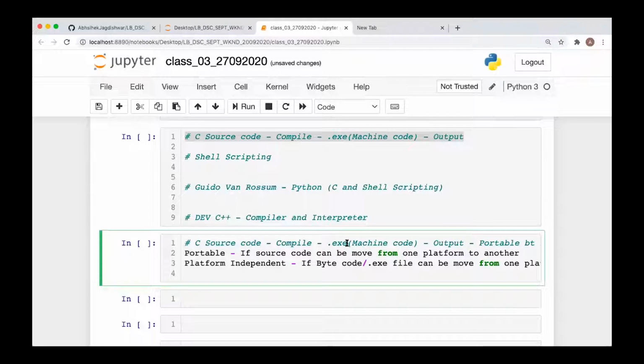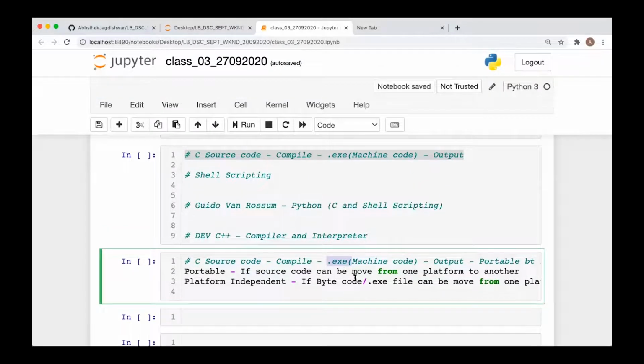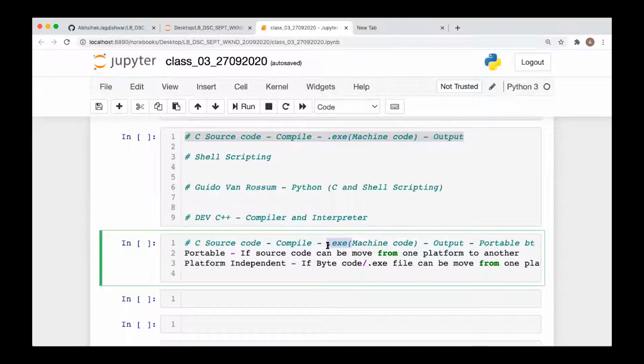Let's say you developed an .exe file on a Windows platform, and I have a Mac. Can I run that .exe file on the Mac? No. You have seen that when you download different software, for Windows you find one .exe file and for Mac a different one. Have you ever tried to download the Mac one on Windows, or the Windows one on Mac? You will not be able to run it. That is the problem of platform independence: their .exe file or bytecode cannot run on different platforms.